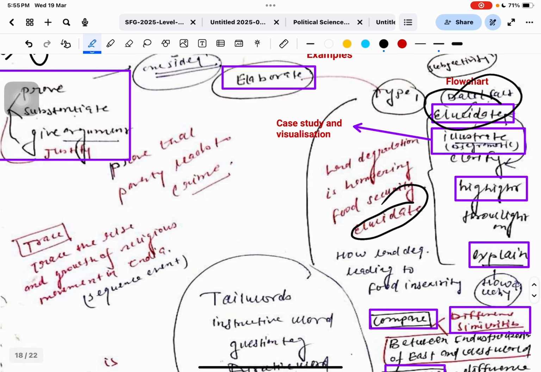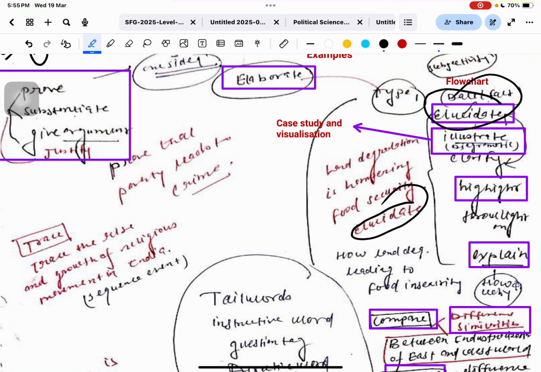And the third is highlights. I told you. See the highlights of IPL or a match. It means you point out some important things, like a summary. If there is the word highlight, it means there are many things, but we have to point out some things which are very, very important.